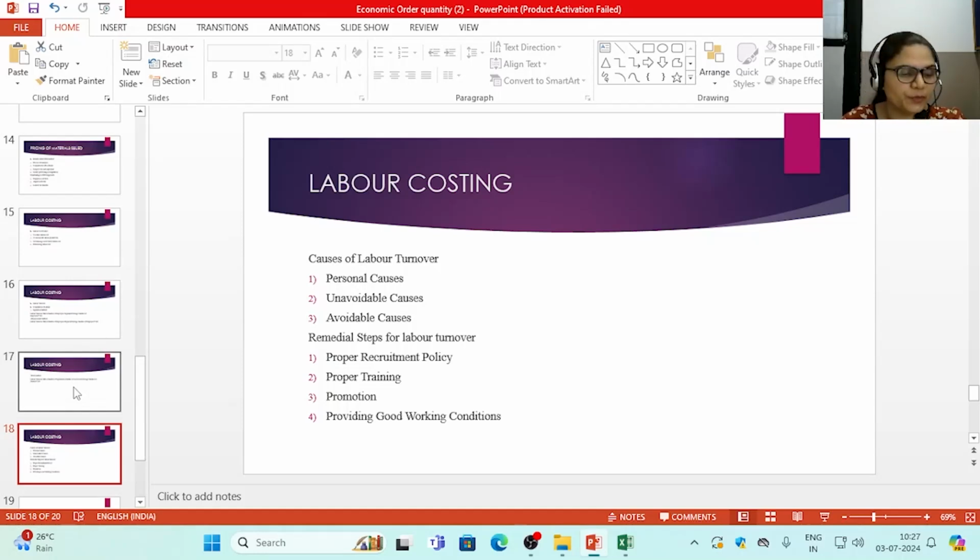It may lead to wastage of materials and frequent breakdown of machines due to faulty handling of materials and machines by inexperienced workers. And when more labor is leaving the organization, definitely the selection and training cost for the manufacturing concern will increase. So labor turnover is a very important aspect, because it leads to dissatisfied workers in the manufacturing concern, and these dissatisfied workers will not be more productive, and it may lead to wastage of resources and time for the firm.